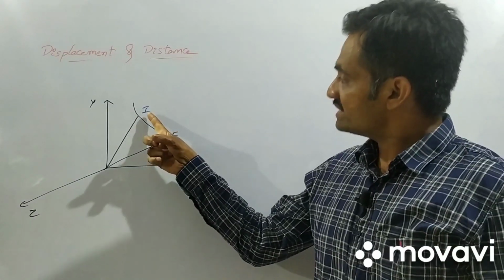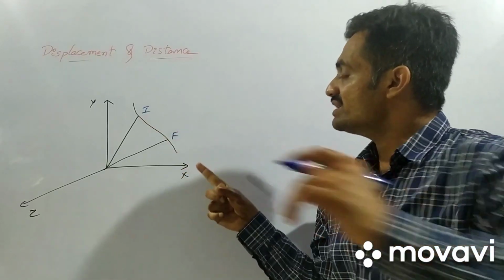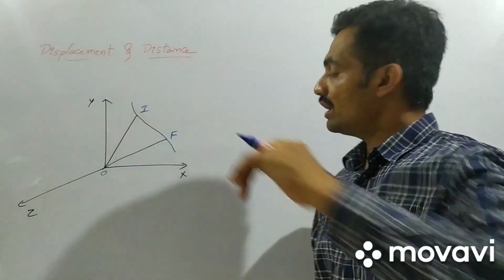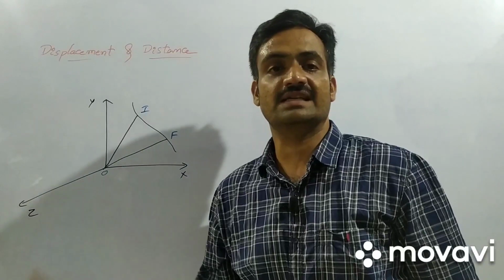Now we are going to represent the motion of the body based on this reference frame along the x-axis, y-axis and z-axis.